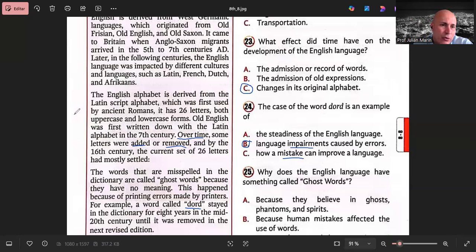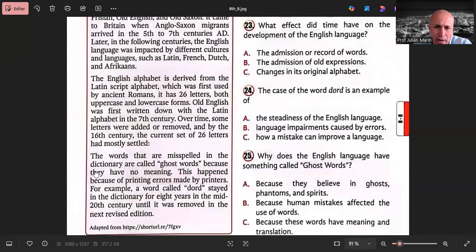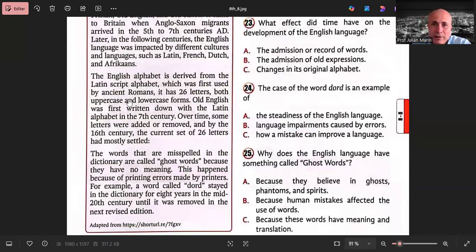Okay, now we're going to erase this one so we can move and see the three options of question 25. Why does the English language have something called ghost words? It is mentioned in the last paragraph.